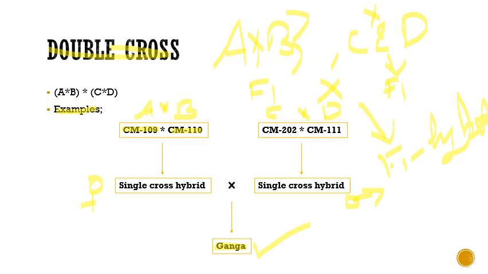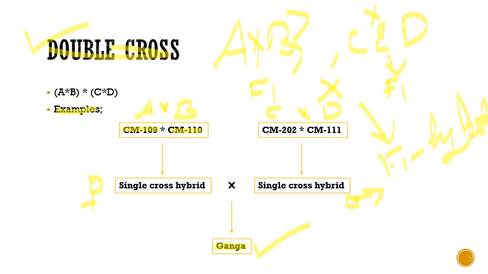So the advantage of double cross is that here both the female and your pollen parent are F1s. So both are highly vigorous in nature. Hence the seed set percentage will be more than your single cross, and also it will be more than your three-way cross. So if your main aim is seed multiplication or increasing your seed set percentage, then we can go for double cross hybrids.